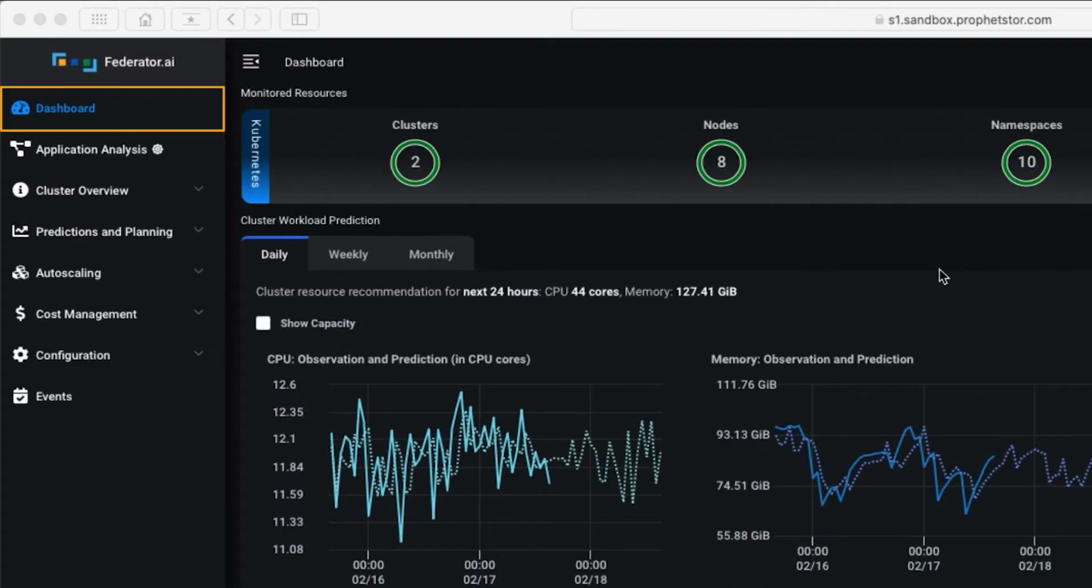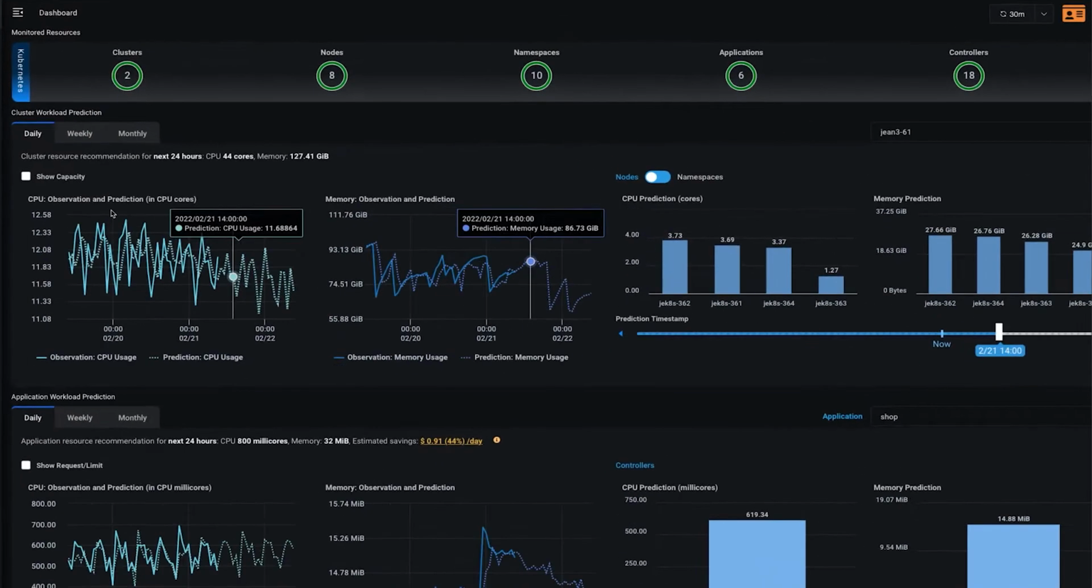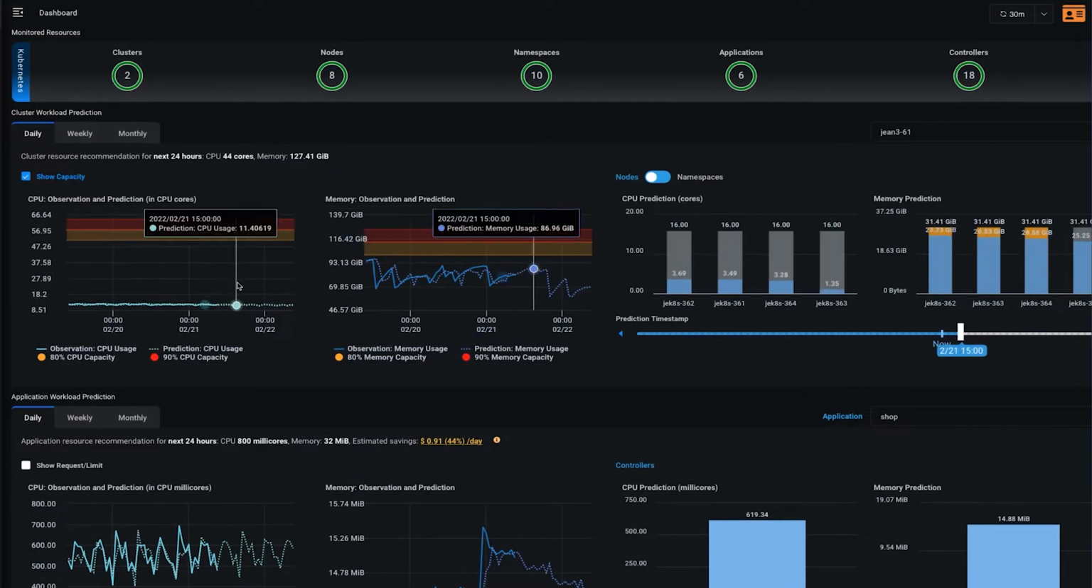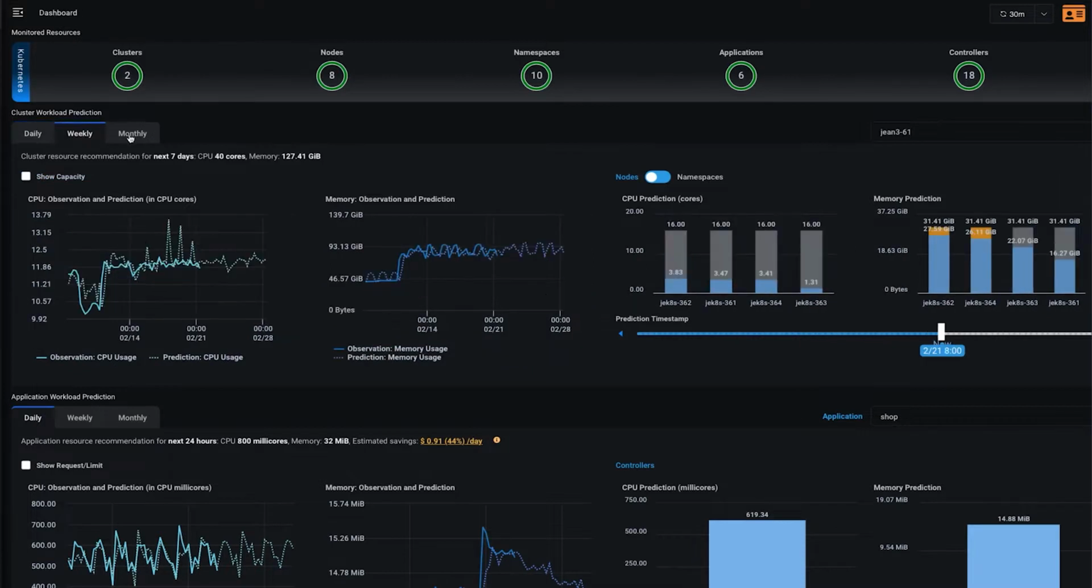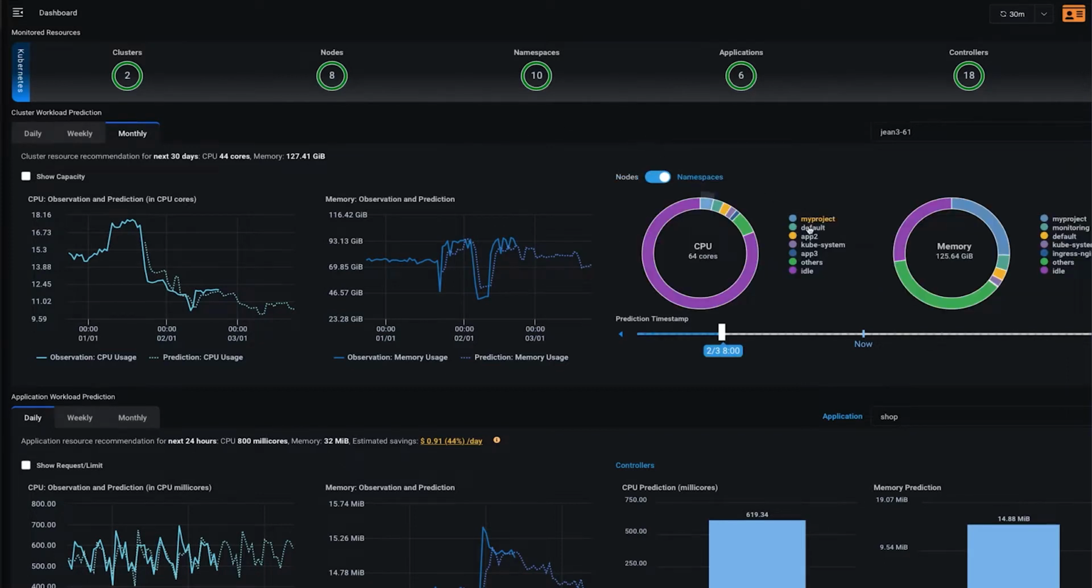From Federator.ai dashboard, you can see the recent CPU and memory usage as well as predictions and recommendations for future resource usage for an entire cluster, as well as individual cluster nodes. You can also easily compare the resource usage and predictions against capacity of the cluster and cluster nodes to see if there are any over-provisioning resources. Usage predictions and resource recommendations are shown on a daily, weekly, or monthly basis. Users can also view such predictions for individual namespaces in a cluster.